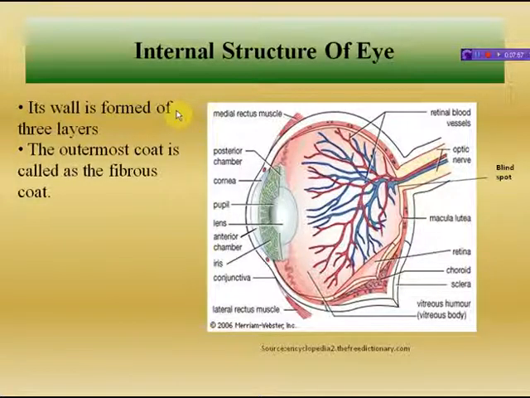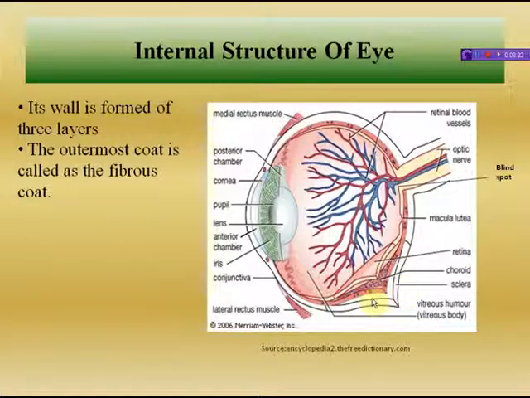5/6 of it is opaque and bluish white, largely hidden, but a part is present in front as the white of eye. It is called sclera. This is the outermost coat of the fibrous coat. The 5/6 opaque and bluish white part is called sclera. Sclera has blood vessels and provides attachment to eye muscles.